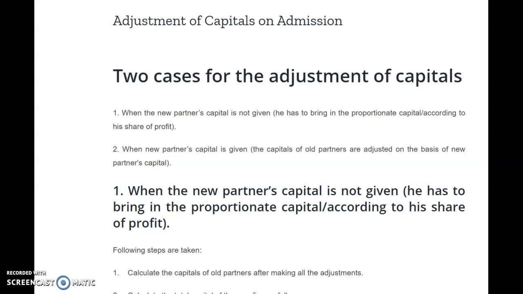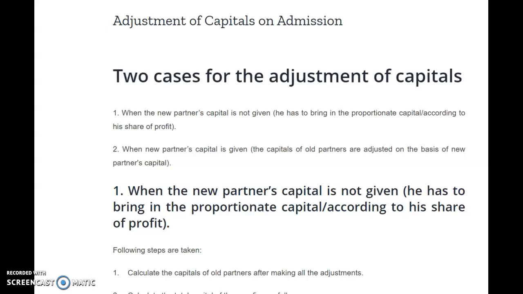So we will learn both these cases one by one. First we will understand when the new partner's capital is not given. When the new partner's capital is not given, he has to bring in the proportionate capital according to his share of profit in the business. Practically, first of all you have to find out the sacrificing ratio, new ratio, preparation of the revaluation account and the preparation of the capital accounts.